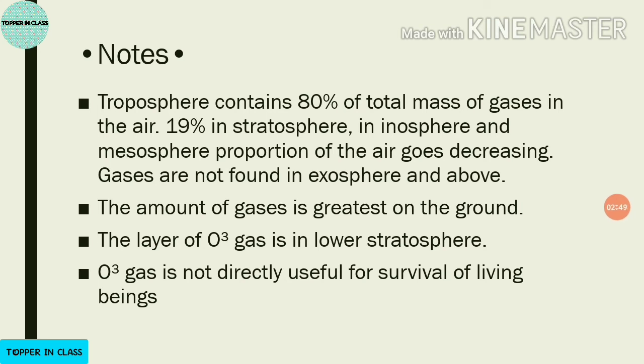So in atmosphere there are layers. Okay, in 5th standard you have seen the layers of atmosphere, right? And one of these layers is troposphere. In troposphere there is 80% of the total mass of gases in the air. Okay, remember this. This is a very important point. It can come in your exams. 19% is in stratosphere, ionosphere and mesosphere. There is a very little proportion of air, and gases are not found in exosphere and above.